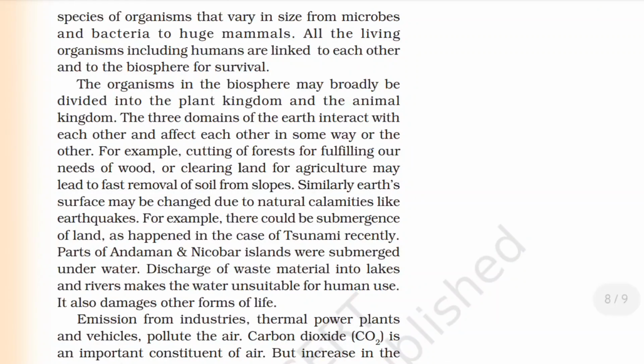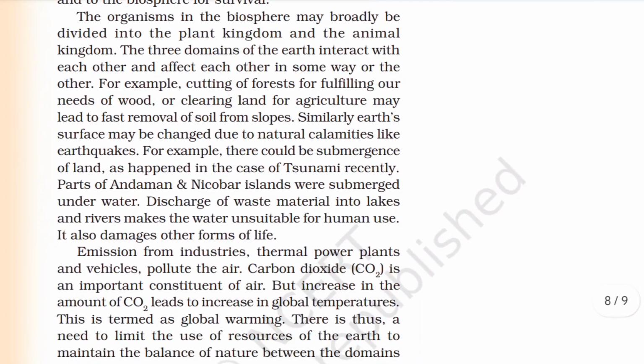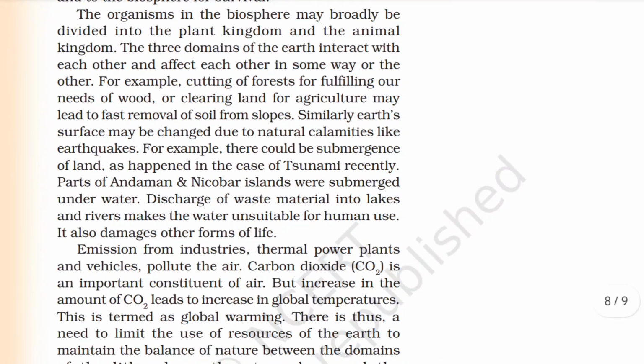The three domains of Earth interact with each other and affect each other in some way or the other. For example, cutting of forests to fulfil our needs of wood or clearing land for agriculture may lead to fast removal of soil from slopes. Similarly, Earth's surface may be changed due to natural calamities like earthquakes. For example, there would be submergence of land, as happened in the case of the recent tsunami, when parts of Andaman and Nicobar Islands were submerged underwater.